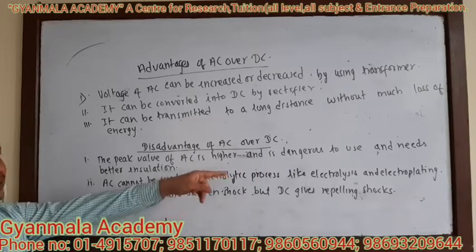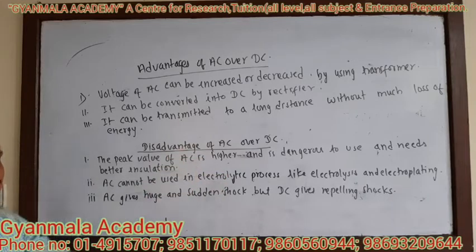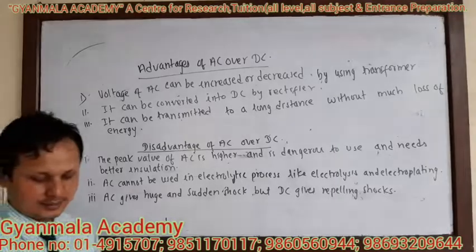During electrolysis and electroplating, only DC currents are used. Also, AC gives huge and sudden shocks, but DC gives repelling shocks. When you touch alternating current, we feel a great shock, but it is less in DC, or direct current.